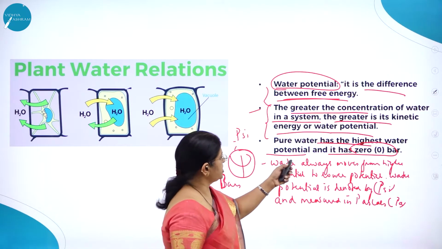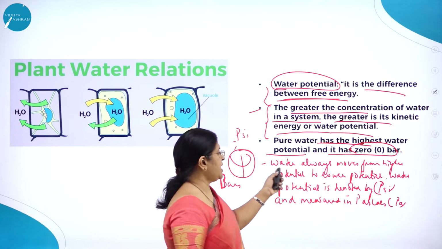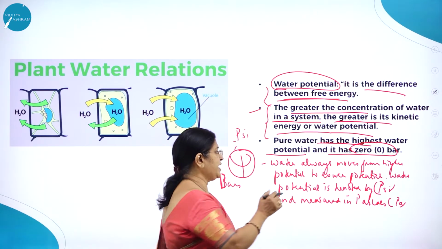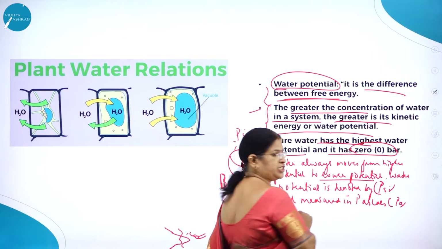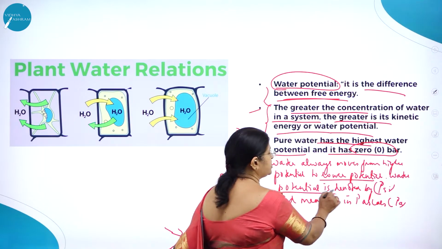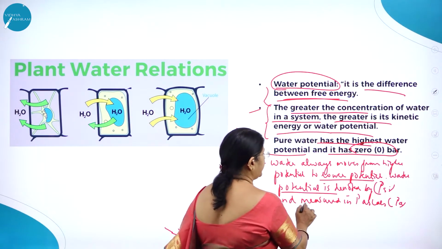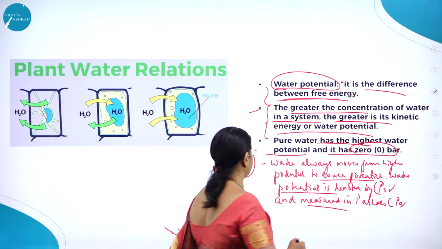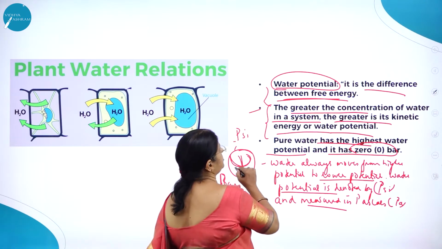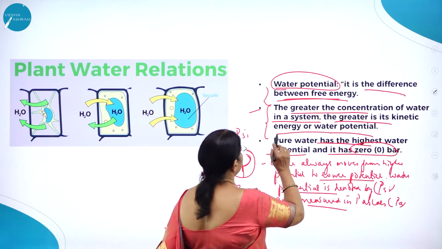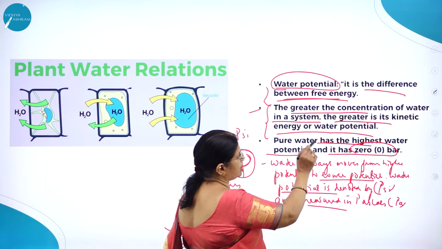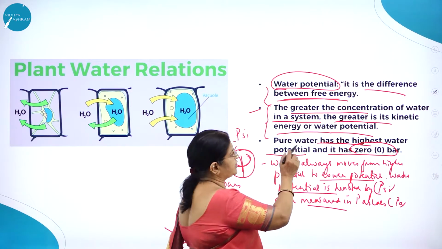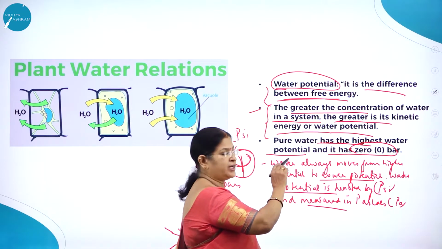Pure water has 0 bar, and water always moves from higher potential to lower potential. Water potential is denoted by psi and is measured in terms of pascals. Water potential is the difference in free energy. The greater the concentration of water in a system, the greater is its kinetic energy or water potential.